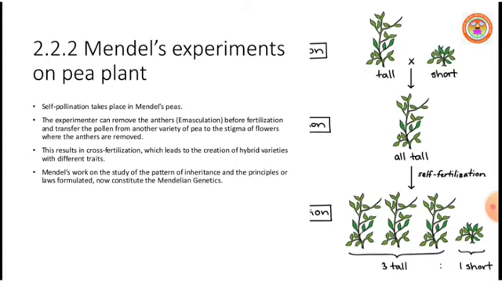This results in cross fertilization, which we call artificial pollination or cross pollination. This cross pollination leads to certain hybrid varieties with different traits.